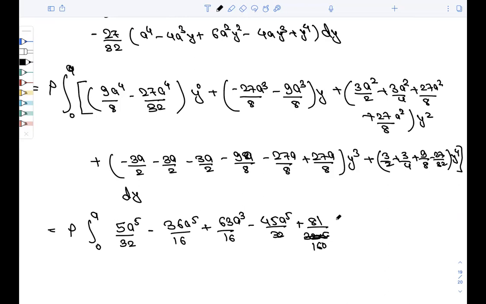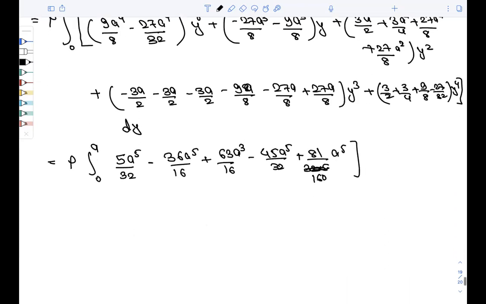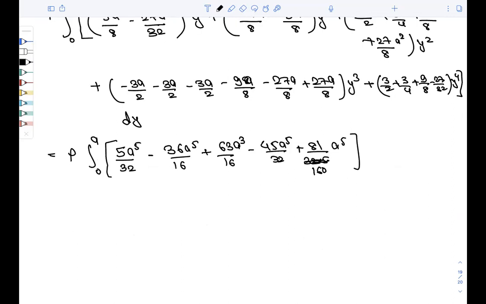So 160 a to the power 5, meaning we put this. Lastly you will get 151/160 rho a5, right?